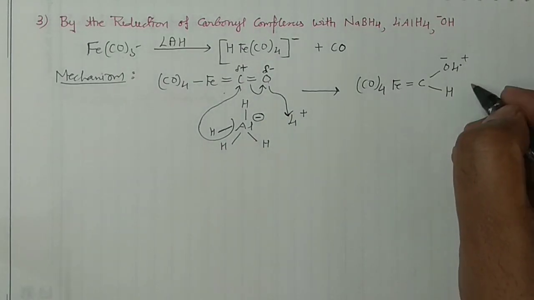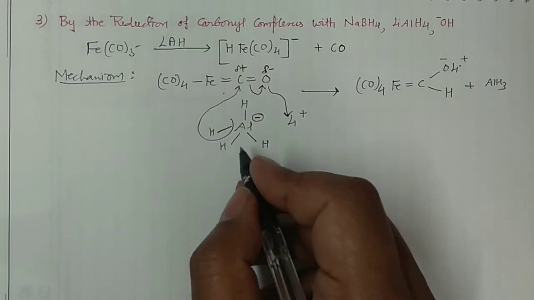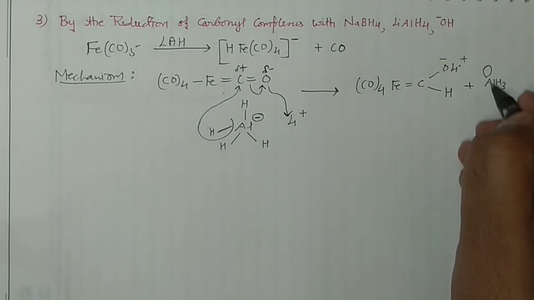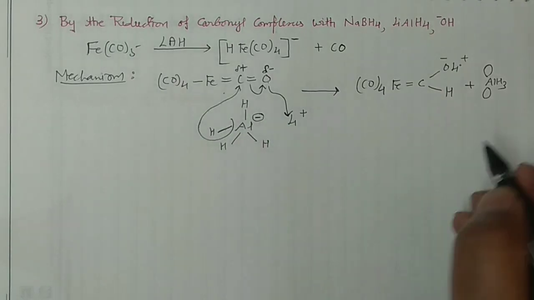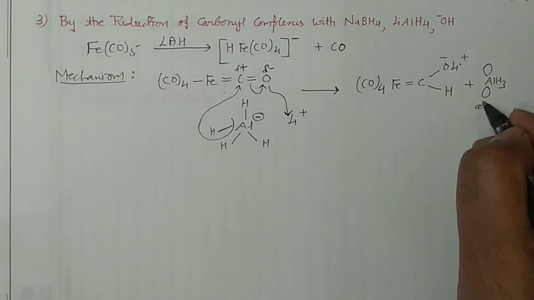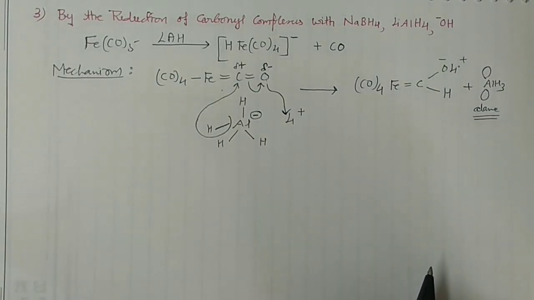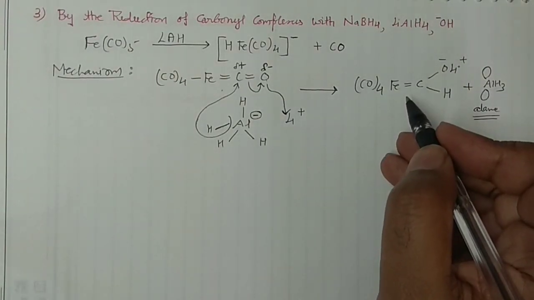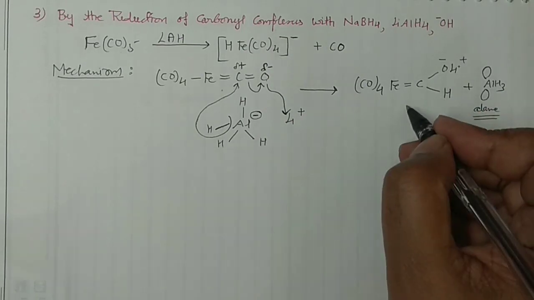Then you will have this AlH3, which will have an empty p orbital. Because it has removed one hydrogen as a negatively charged species, you can call this compound alane. And this species is resonance stabilized, right?